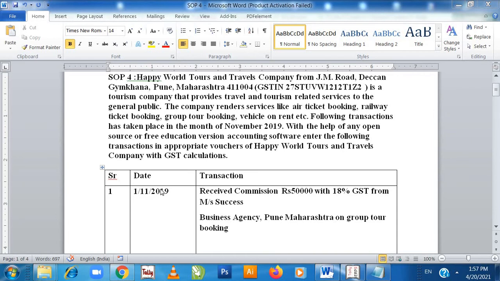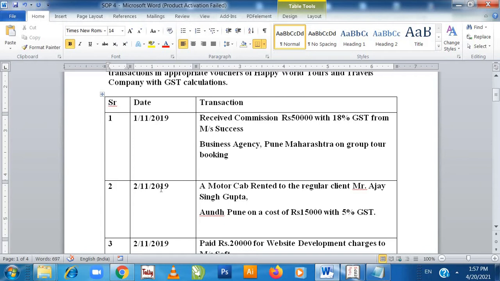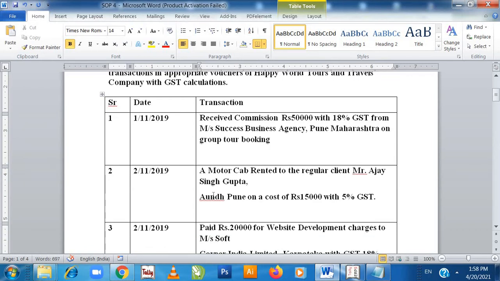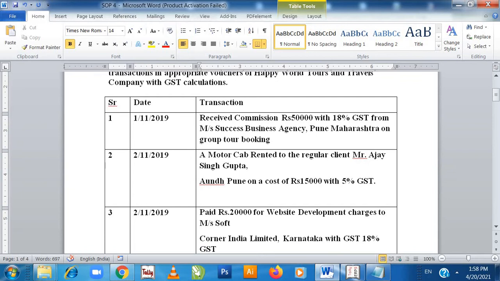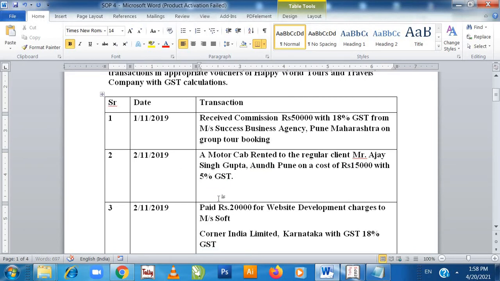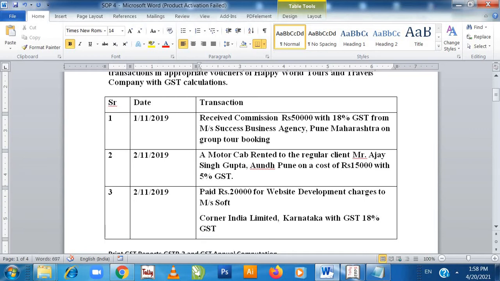Now here are the transactions that happen in the Happy World Tours and Travel Company. On 1st November 2019, received commission rupees 50,000 with 18% GST from Messrs Success Business Agency, Pune. So from here the commission has been received for the group tour booking. Then on 2nd November, a motor cab rented to the regular client Mr. Ajay Singh Gupta of Aundh, Pune, at a cost of rupees 15,000 with 5% GST. So here also income has come to the company.